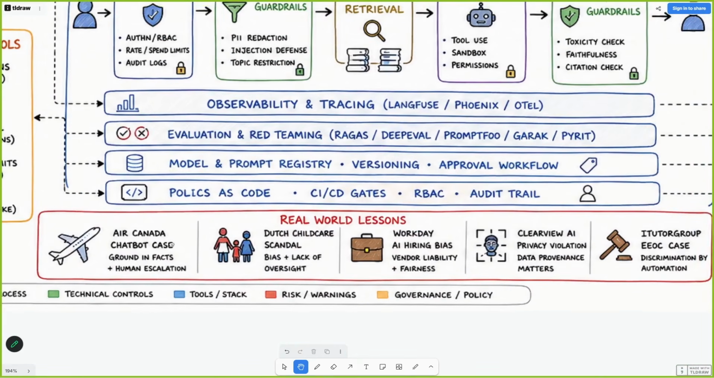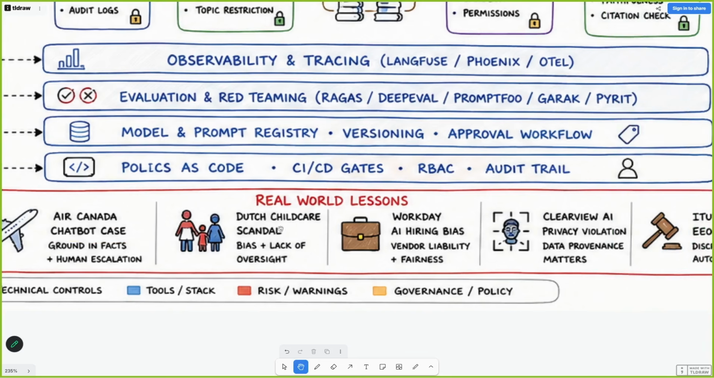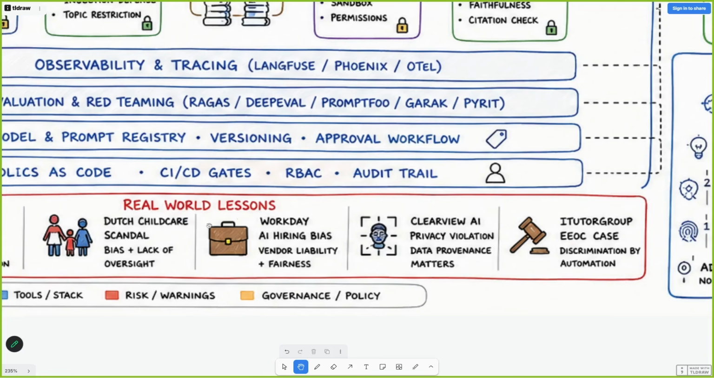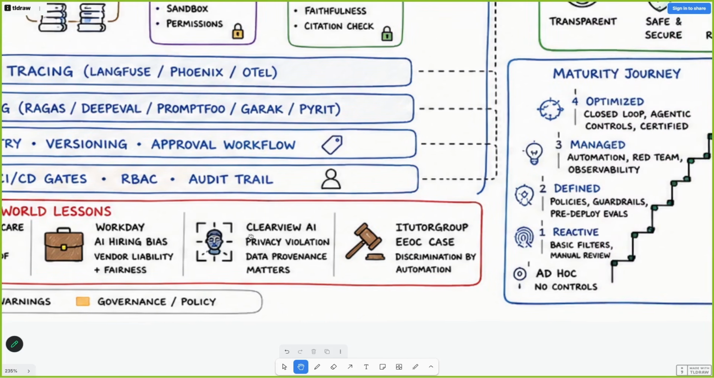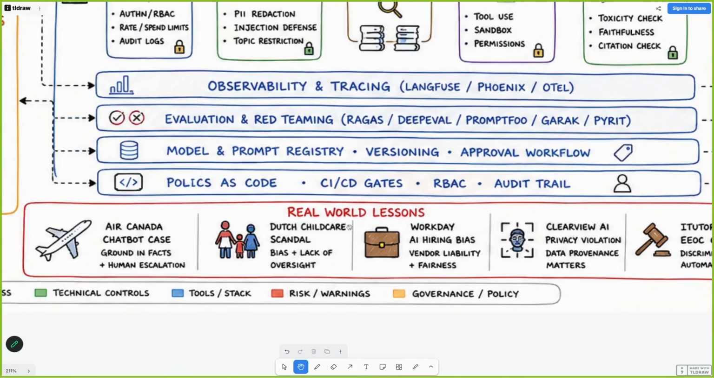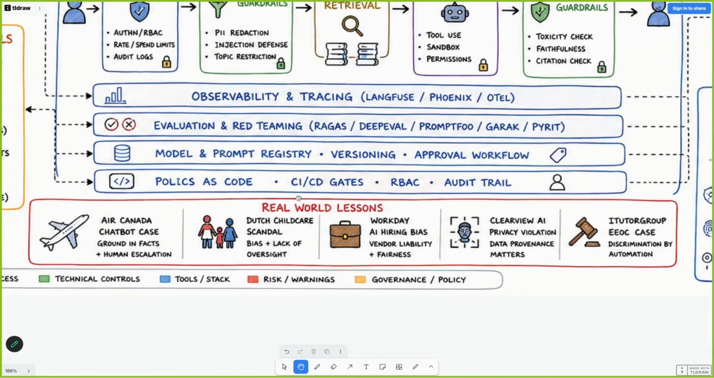So these are some use cases which you can do as an assignment. The Air Canada chatbot use case, where a chatbot at the airline did something bad. There was also something called the Dutch childcare scandal. Then Workday AI hiring bias. Hiring is a textbook example, where we explain how AI can be biased while hiring. Then Clearview AI, a privacy violation. You can go and read about all these incidents which have happened to understand the need for AI governance.